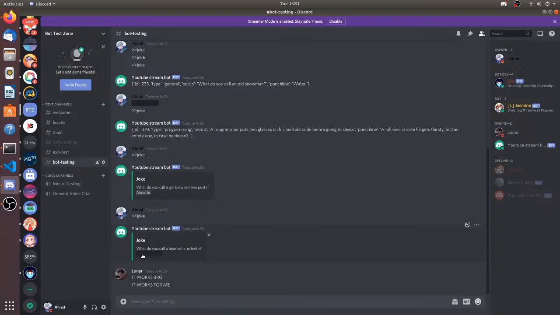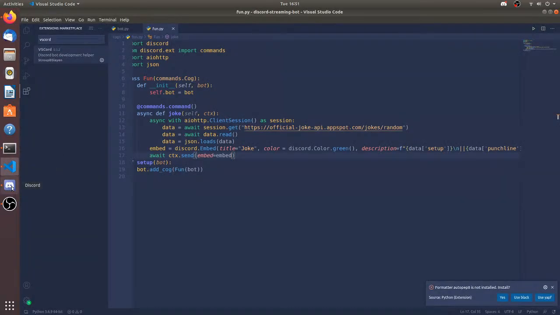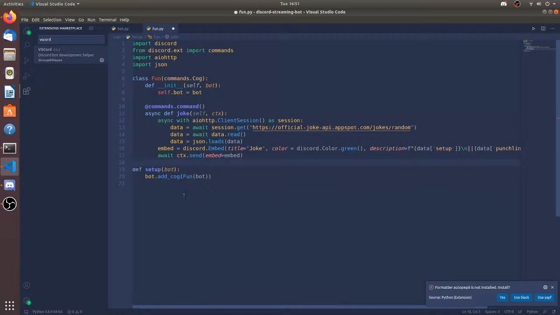The biggest mistake new programmers make is that they know less, but they want to make big things from the start. Okay, so what do you call a bear with no teeth? A gummy bear. Okay, that's a funny joke. So the joke command is working, and I bet you guys are using cogs, whatever. So the joke command is working.